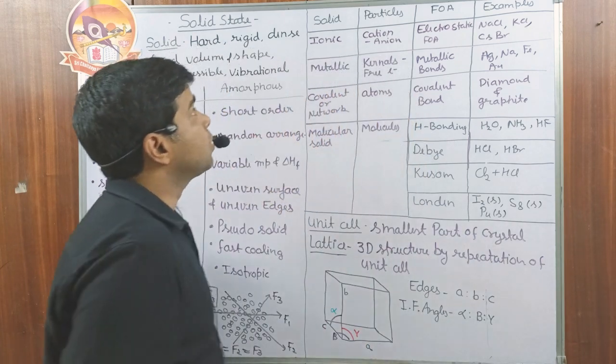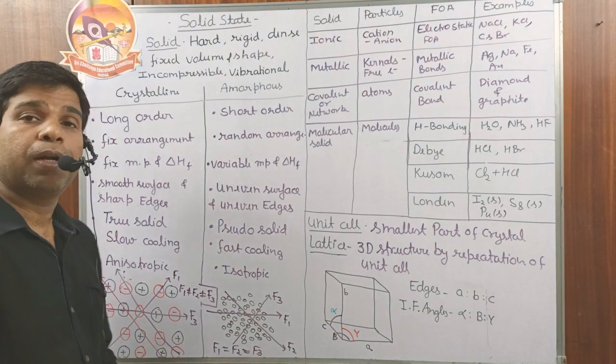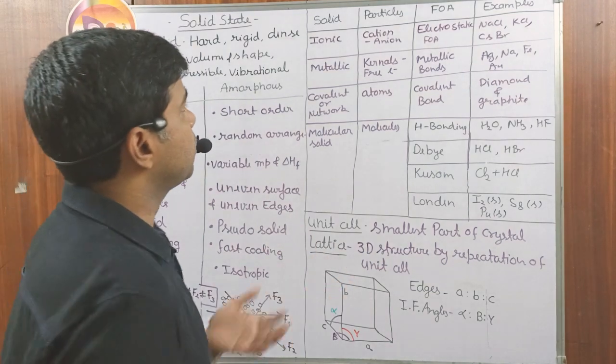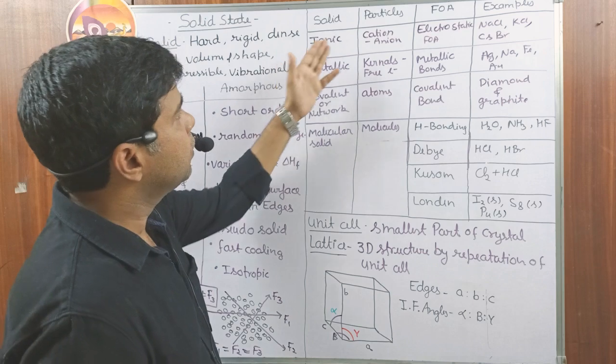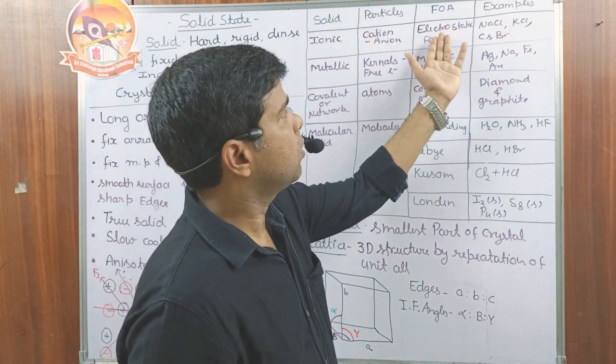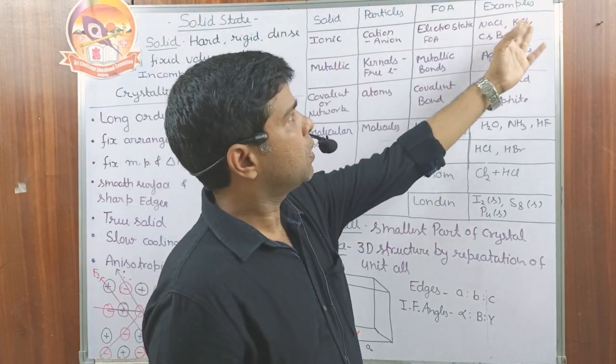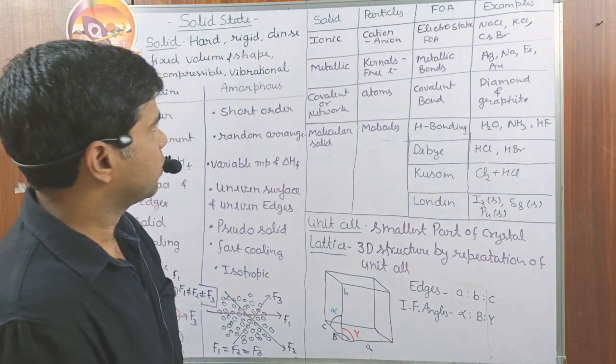Then types of solid. Based on which kind of particle is present in the solid, we can divide the solid into four parts. Ionic solids are made by cations and anions. What is the force of attraction we have? We have a strong electrostatic force of attraction. Examples are NaCl, KCl and cesium bromide, etc.